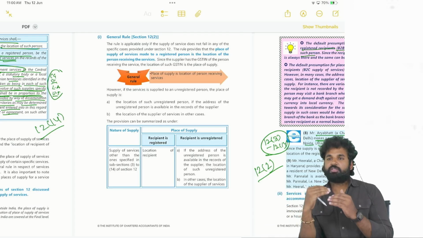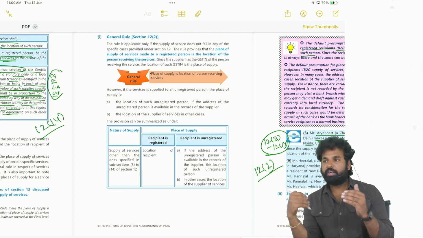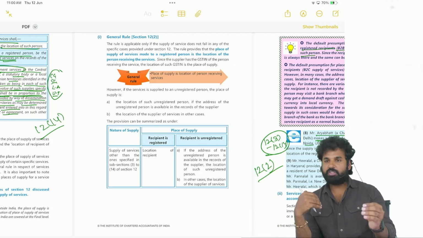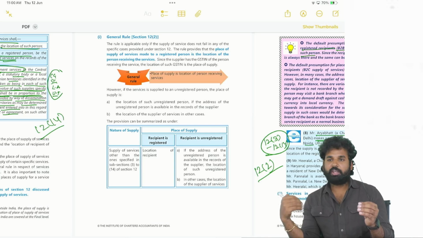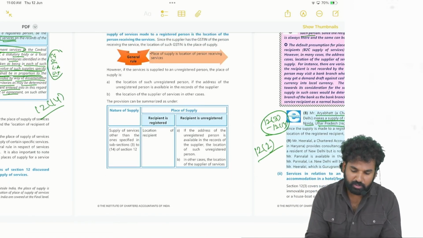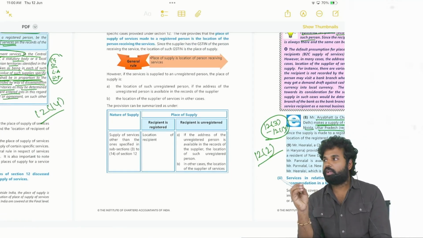If the location of the supplier and place of supply are in two different states, or location of supplier is in one state and place of supply is in another state or union territory, then it will be IGST. Where is it given, that is, intrastate supply or interstate supply?